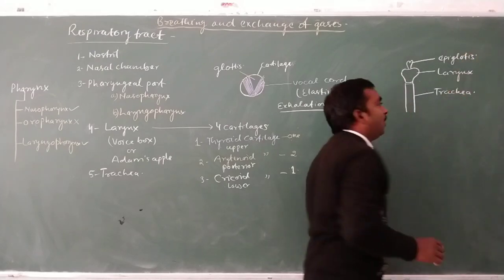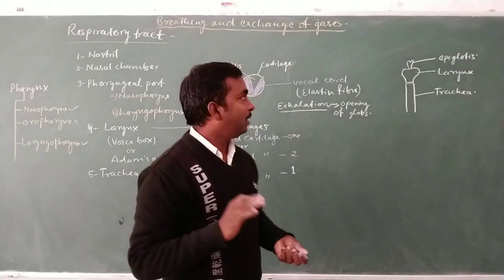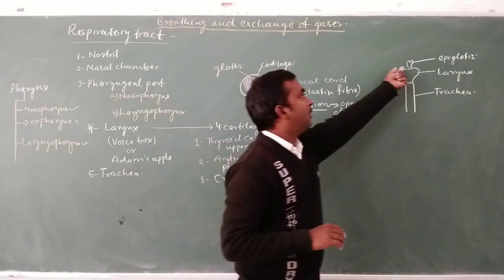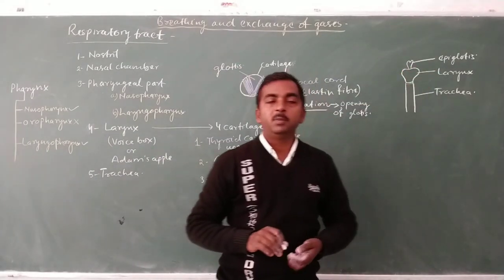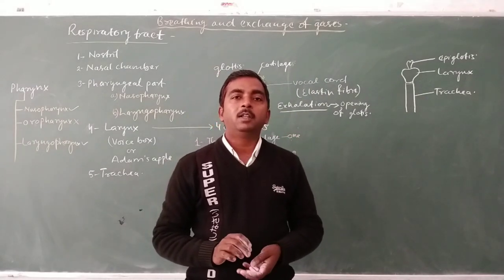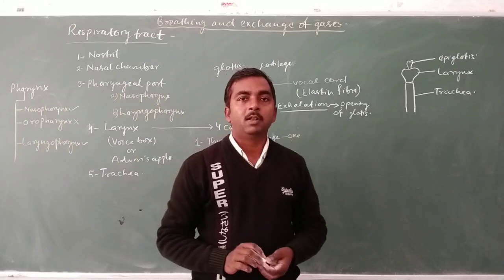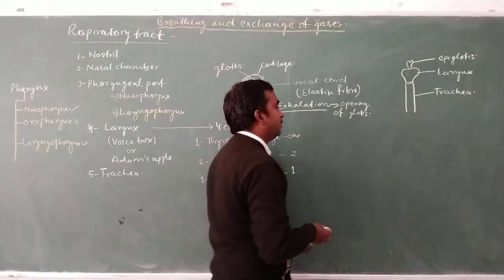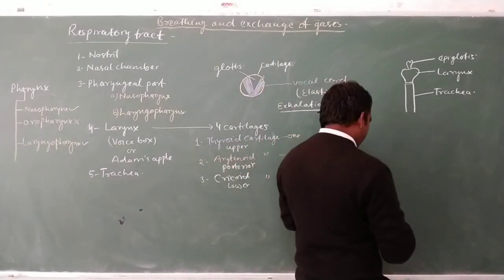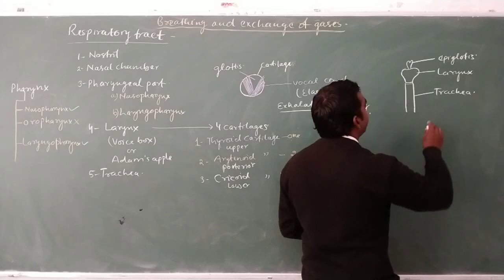It means the opening of larynx, which is known as glottis, is covered or regulated by the flap structure known as epiglottis, and epiglottis prevents any particles from going inside the trachea during the swallowing of food or anything. So trachea has features.